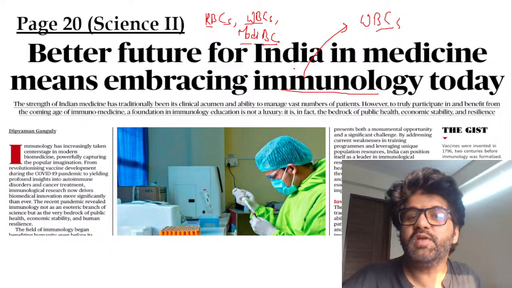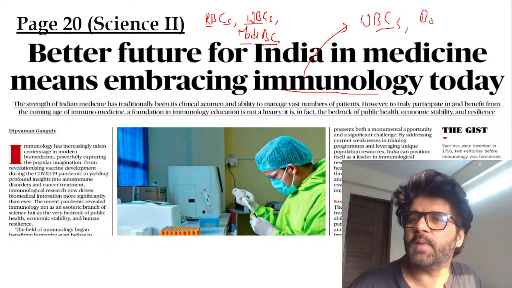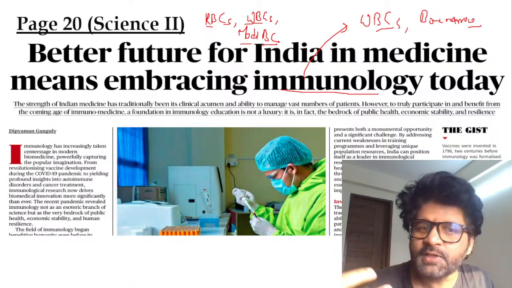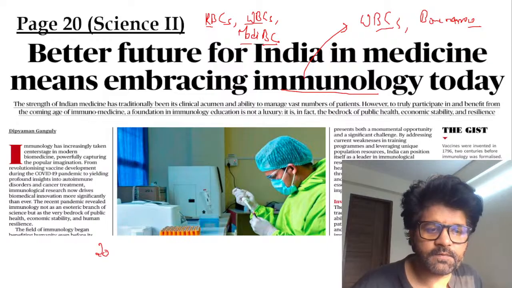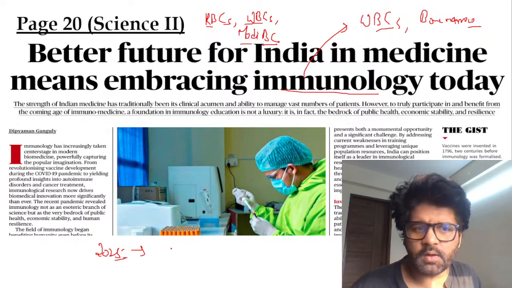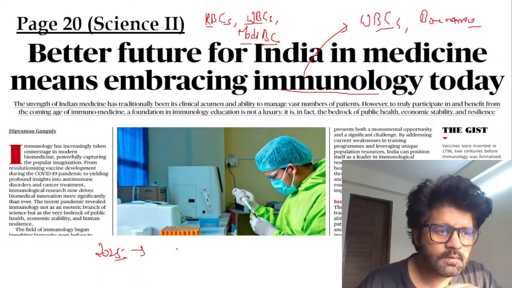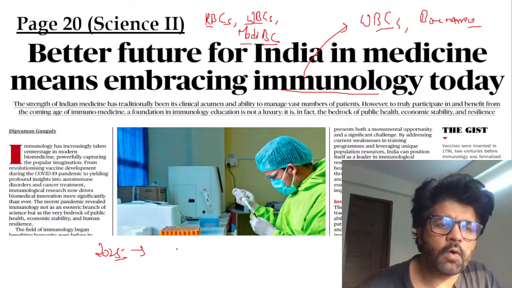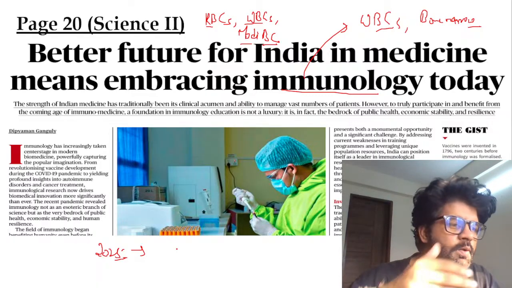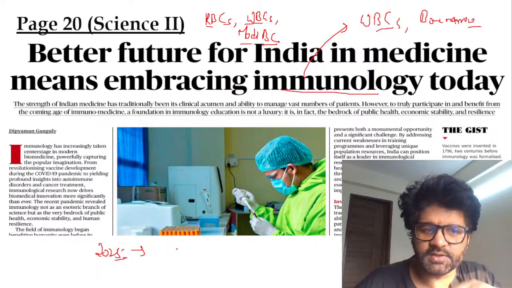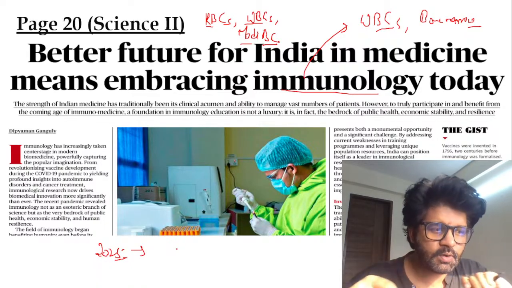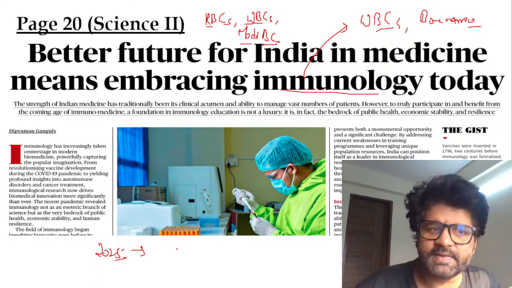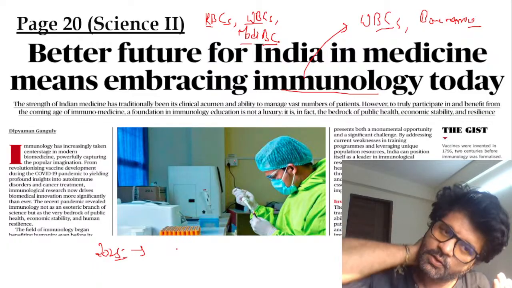Okay, let's focus, guys. So immunology, WBC, how it works, bone marrow, how our immune system is protecting us from foreign agents. And this was not it. 2025 Nobel Prize for Physiology or Medicine. It has been given for a kind of T cell which is protecting us, like immune system. It protects us from foreign agents. But how will it distinguish between foreign agents and our body's own agents? So there has to be a mechanism via which it is not attacking its own body. So for that, 2025 Physiology or Medicine Nobel Prize has been given.